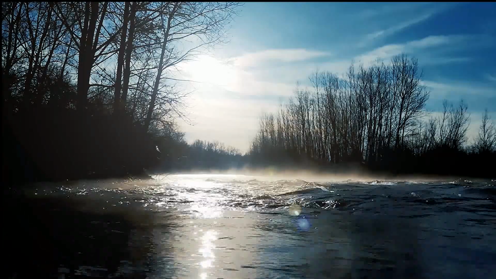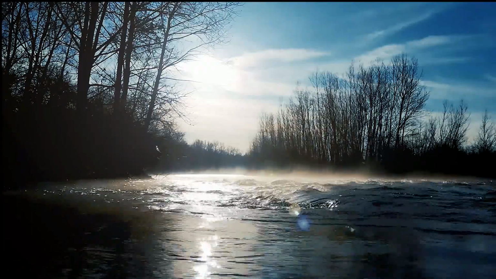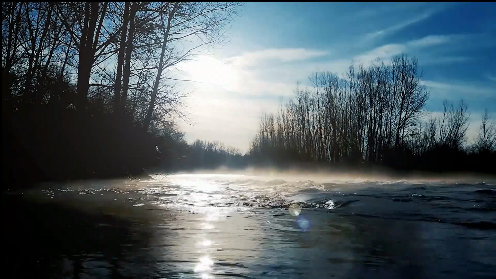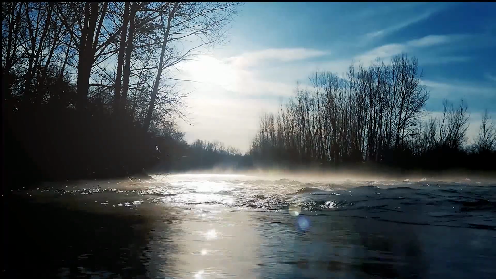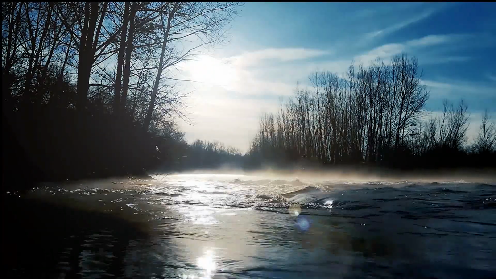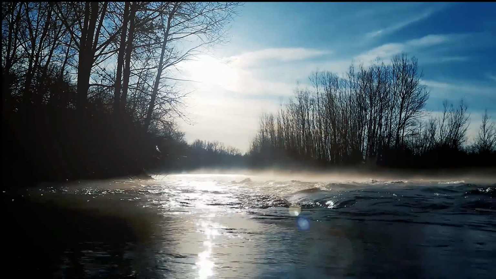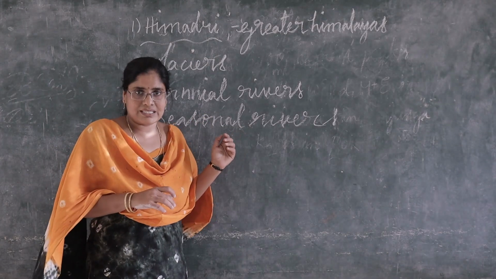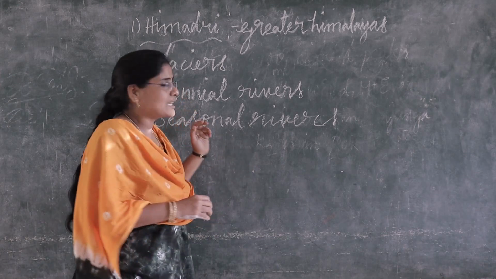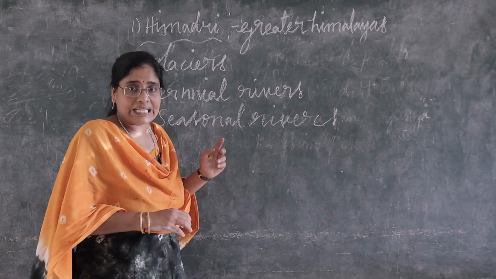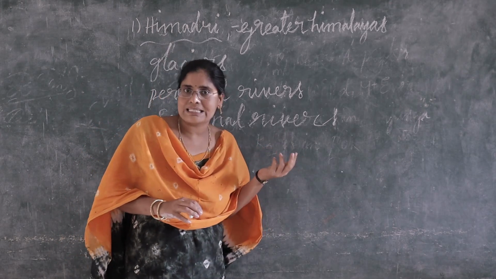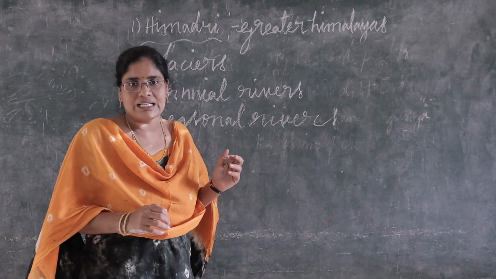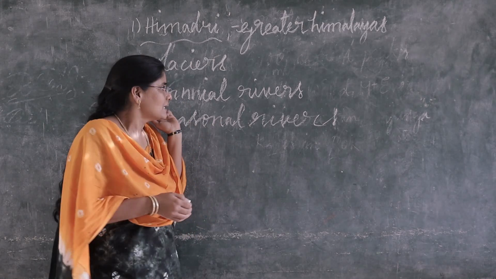What are seasonal rivers? The seasonal rivers having plenty of water only in rainy season. Give examples for perennial rivers. Indus, Ganga, Brahmaputra. These are the main perennial rivers or examples for perennial rivers.